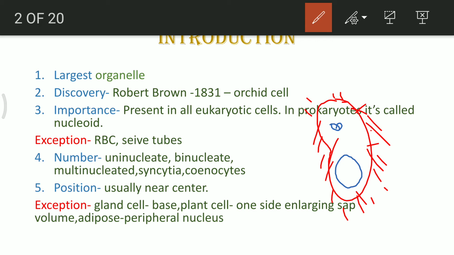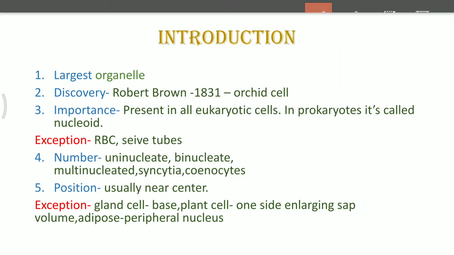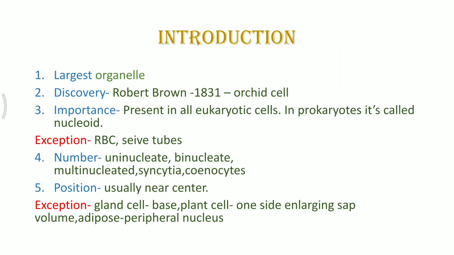Whereas the smaller nucleus was responsible for the division or binary fission of the organism. So in that way, paramecium is known as a binucleated organism, or it has presence of two nuclei, and it is a kind of protozoan.